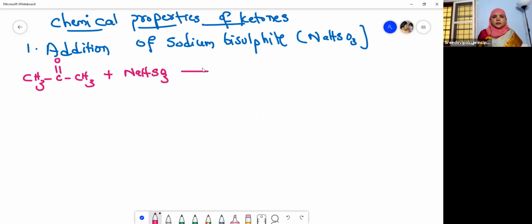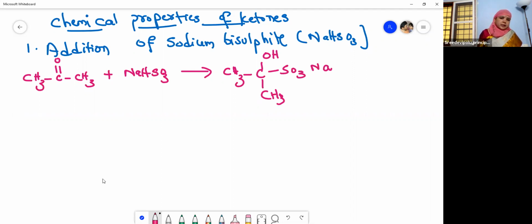Okay? So then what does it form? It forms an addition product. So what is that addition product? CH3, COH, then this is CH3 and this is SO3Na. What is it? SO3Na, right? So this is nothing but CH3, CH3 and this is SO3Na.